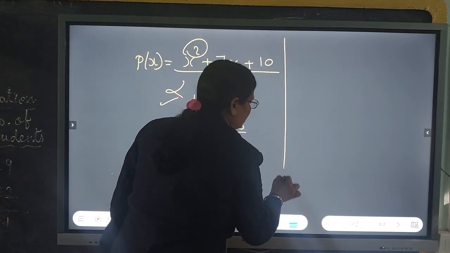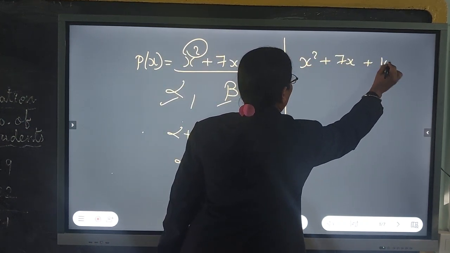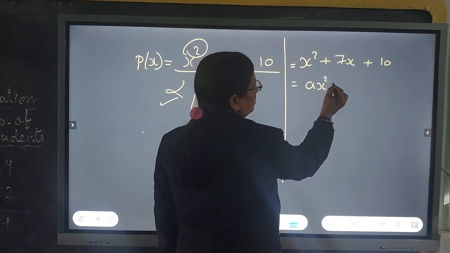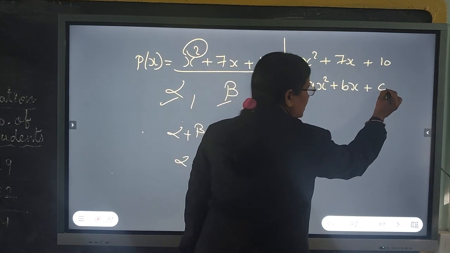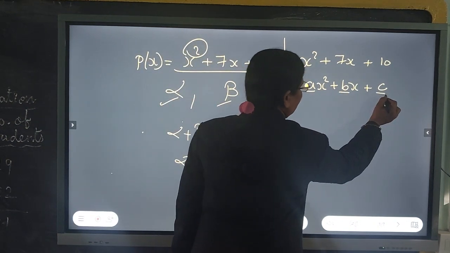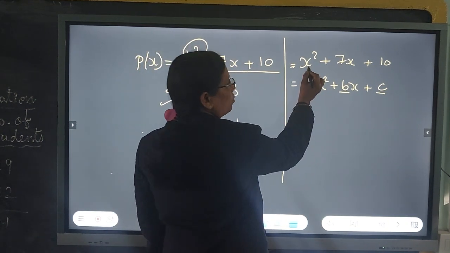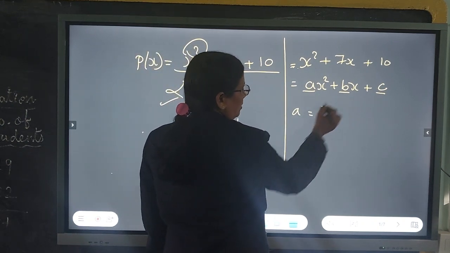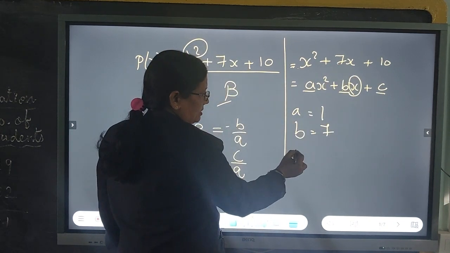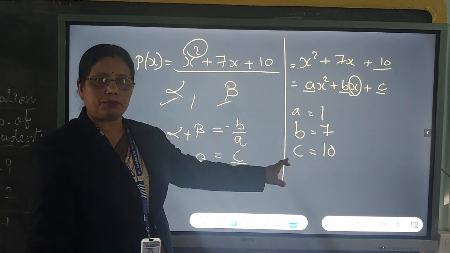Now, let us go back to our 9th class and remember all the terms. If you can recollect, compare this equation to ax square plus bx plus c. I hope you remember chapter number 4, where a, b and c were the terms of a two-variable equation. Here a is the coefficient of x square, that is 1, b is the coefficient of x, that is 7, and c is the constant term. So, we got the values of a, b and c.